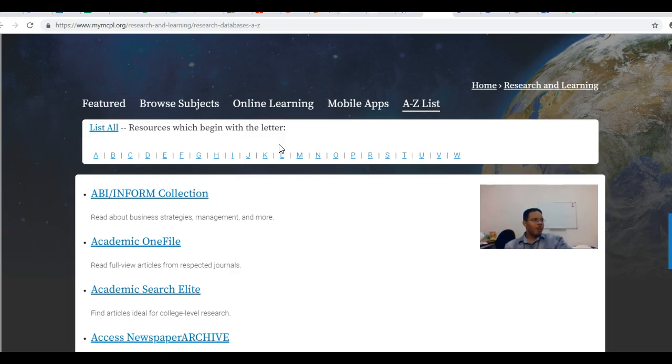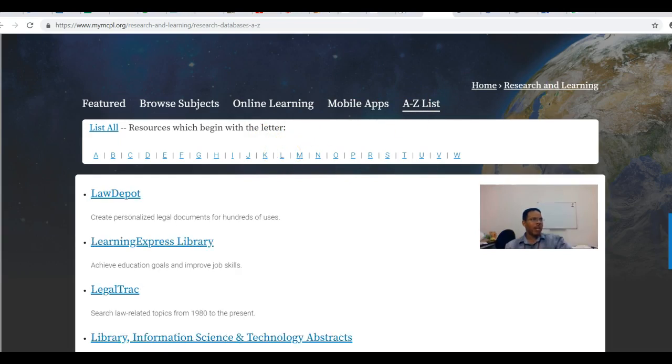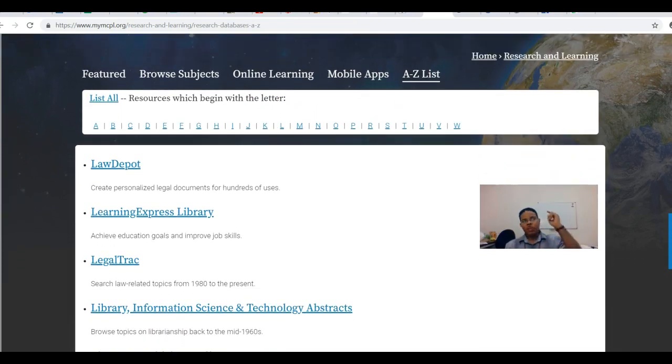But this is such a valuable resource for children and teenagers, and it's something that most public and academic libraries seem to have. So I went to the A to Z list here, and I'm going to select L for Learning Express Library. You may want to keep in mind that you more than likely have access to this resource at your public library. You should also have access through Mizzou. Yes, Mizzou does have access to Learning Express Library. I know that for sure.